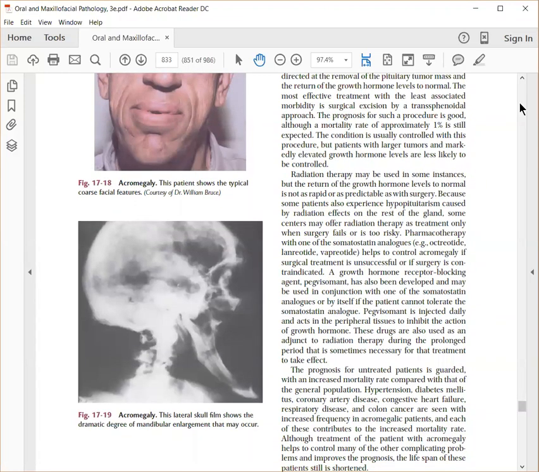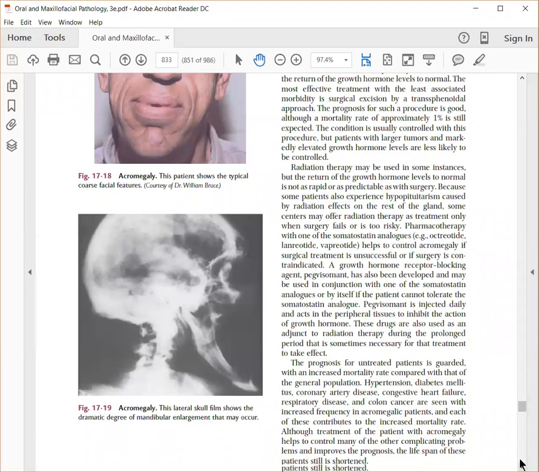There is no specific treatment for acromegaly except for cosmetic corrections and trying to restore the balance. If there is a pituitary tumor secreting this growth hormone, it has to be appropriately managed.